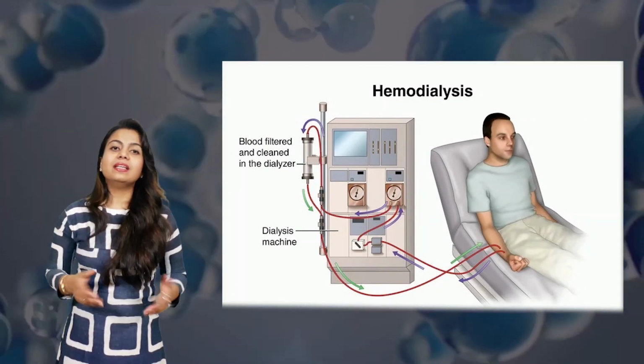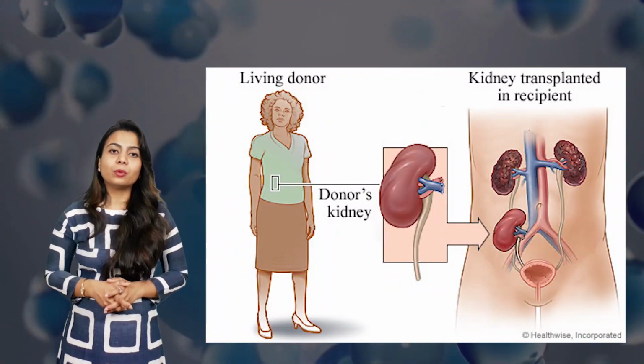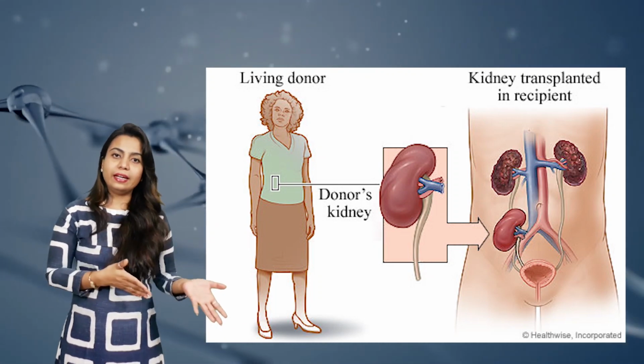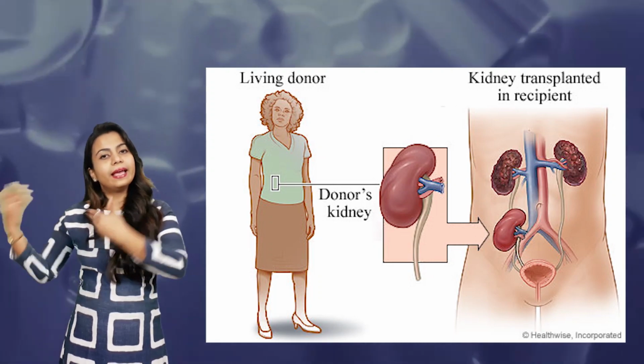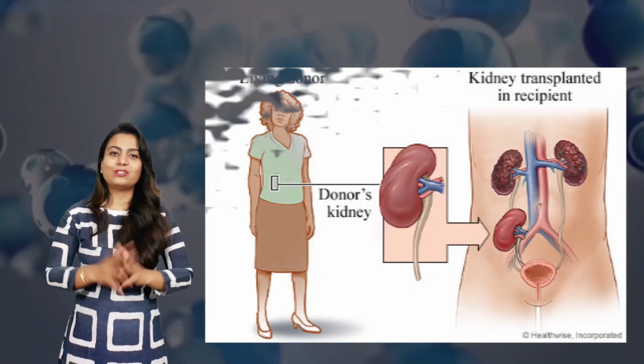And the second treatment is kidney transplant. If the condition becomes more critical, then the last option remaining is kidney transplant. Then the patient's unhealthy kidney is transplanted or replaced by a healthy person's kidney. But it should be a proper match. So these are the treatments if kidney fails, dialysis and transplant.